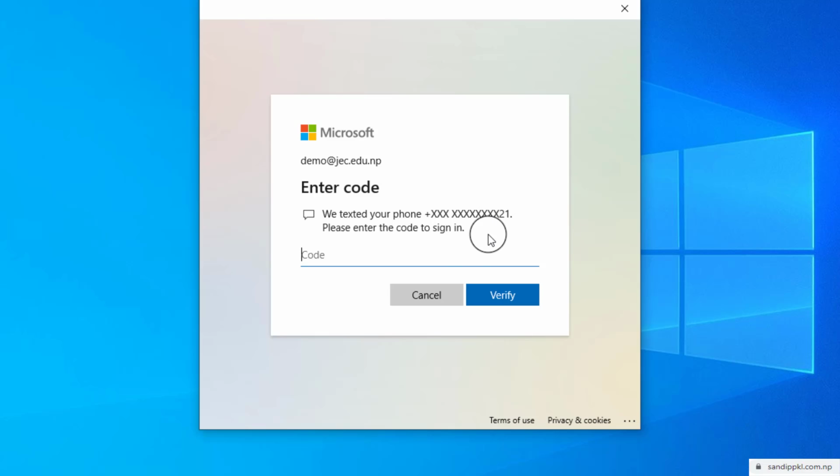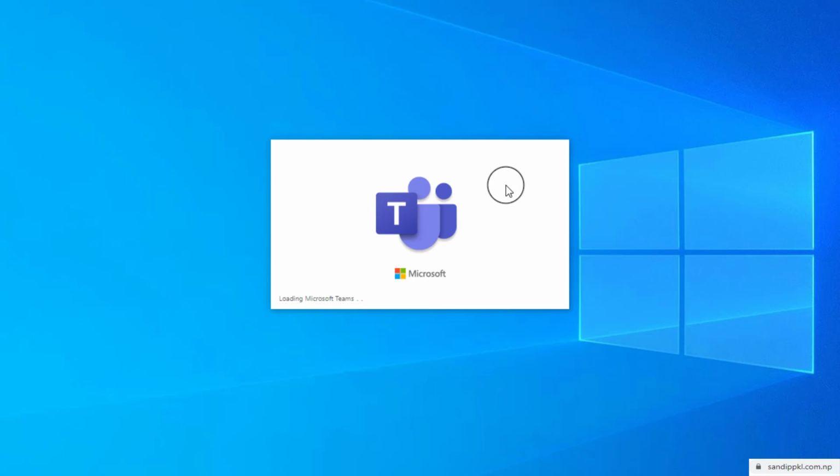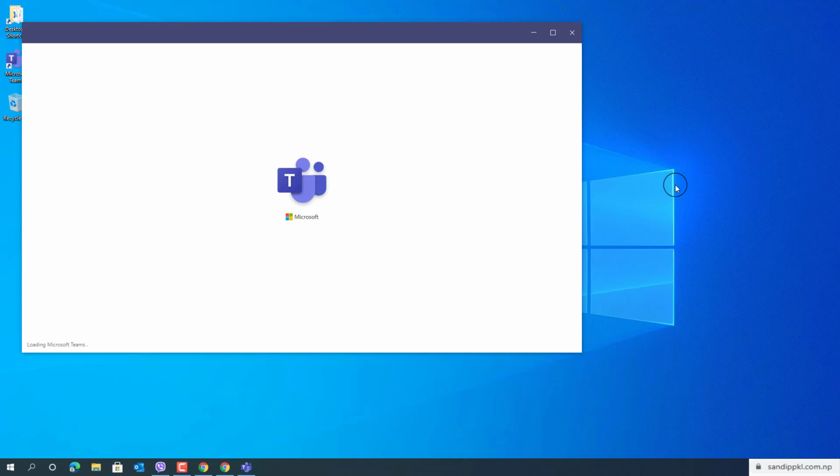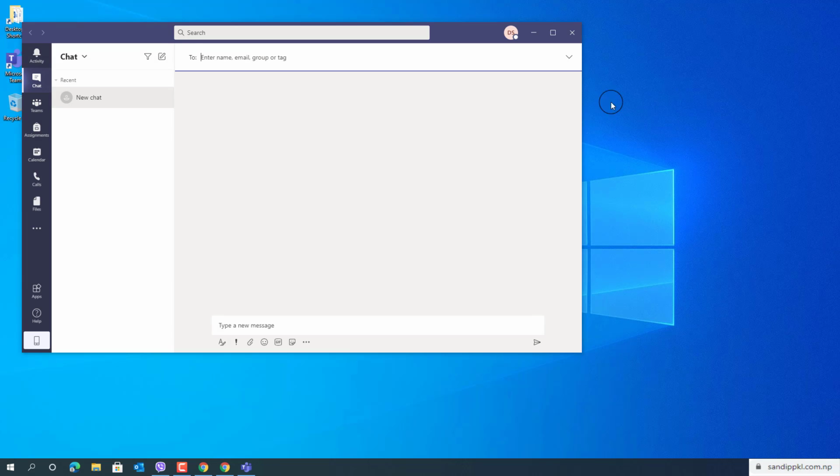Yes, we have already verified the phone number. Here we will get a code for the new login. Let's enter the code. Now Teams is loading. Here you can see the Teams app.